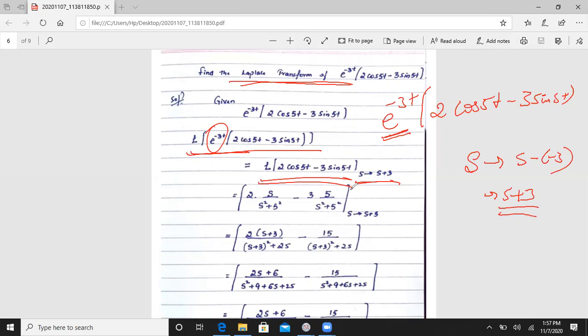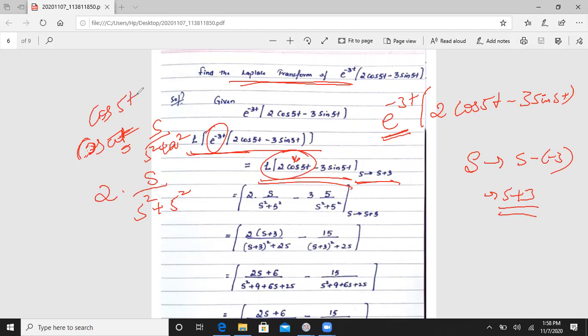And remaining you guys already know, that is Laplace transformation of two functions by linearity property. When we separate this function, we will get Laplace transformation of 2 into cos 5t, that is s divided by s square plus 5 square. So cos at you guys already know, that is s divided by s square plus a square is your formula. So in this equation you have cos of 5t, that is s divided by s square plus 5 square. Okay, and